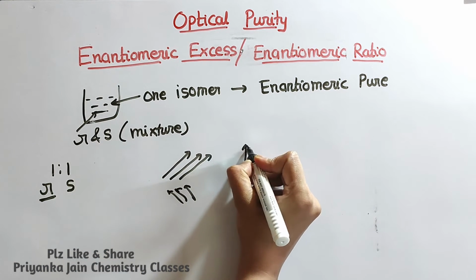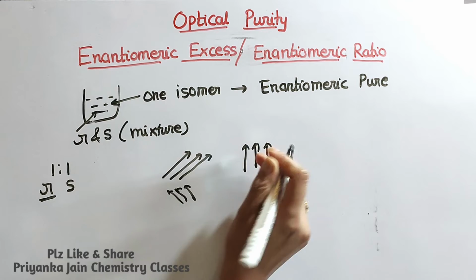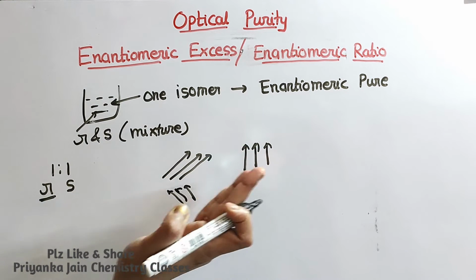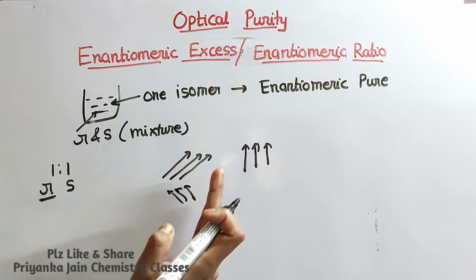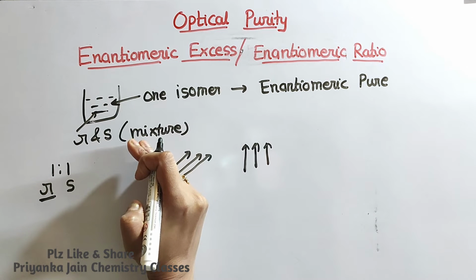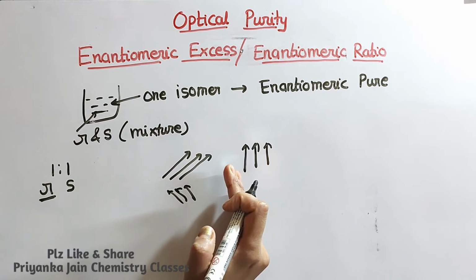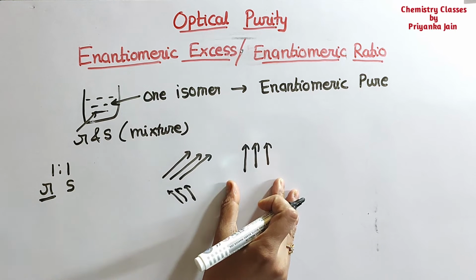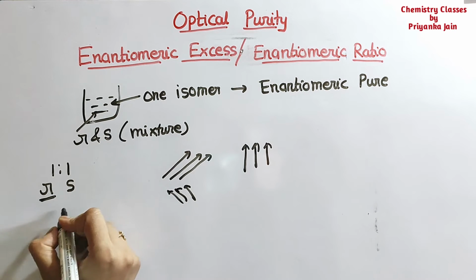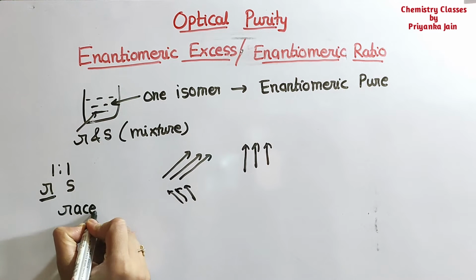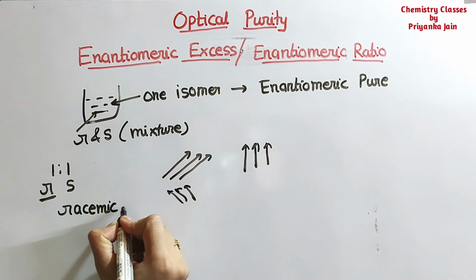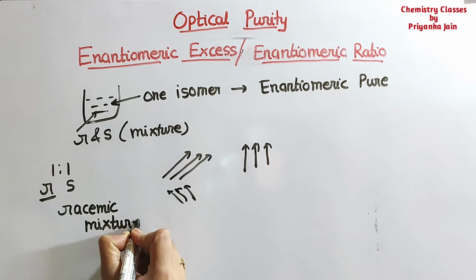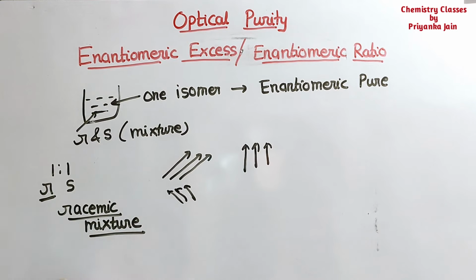The light will remain as it is, because if it is rotated by 45 degrees to the right, the S isomer will rotate it back to the left. Such a mixture is called a racemic mixture, because the net specific rotation will be equal to 0.